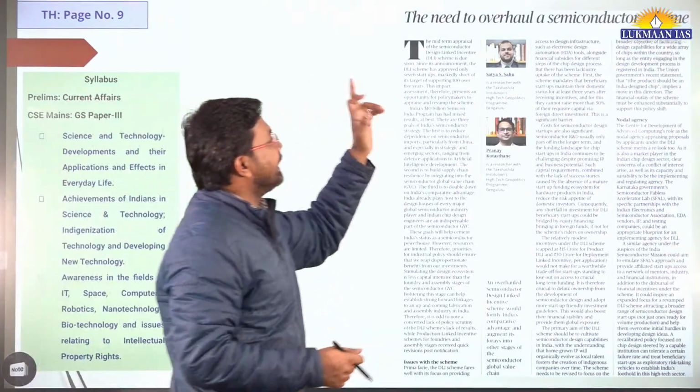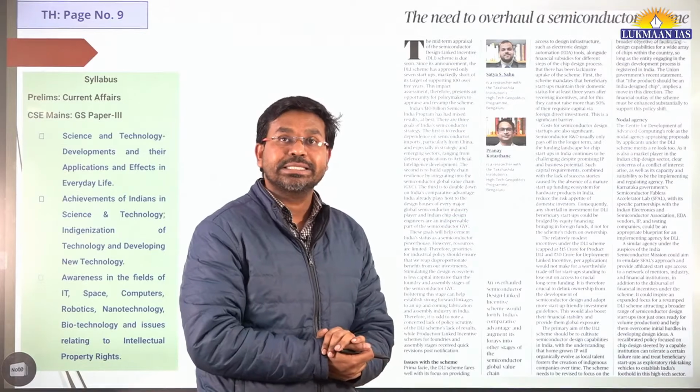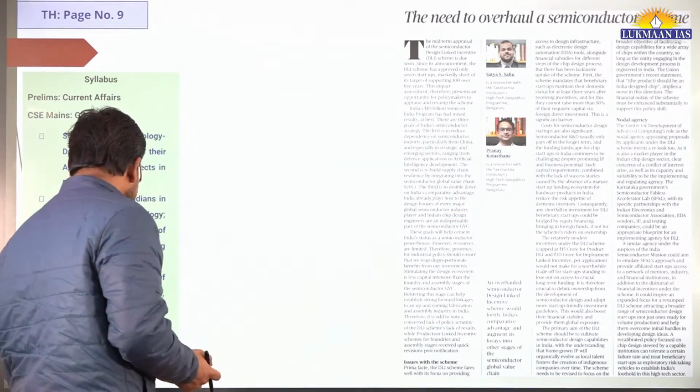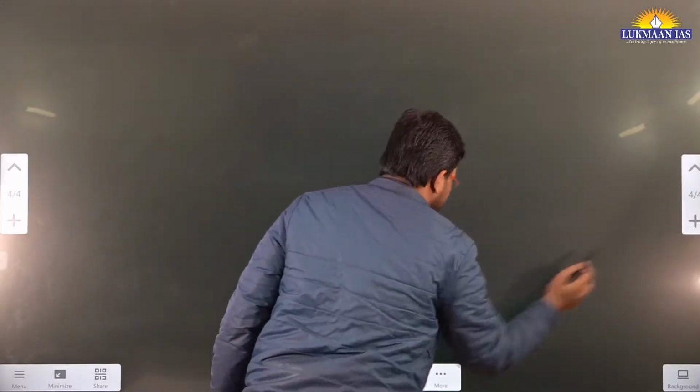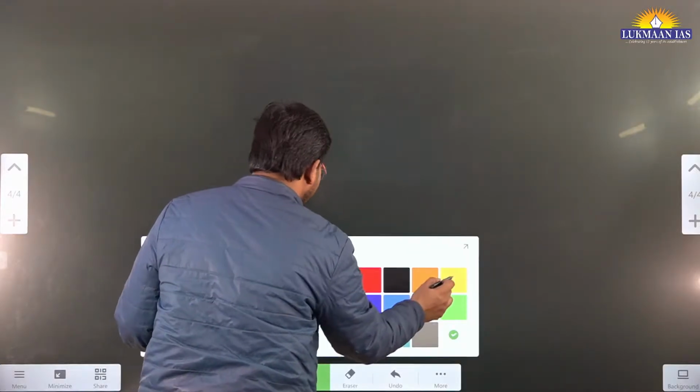It says the need to overhaul a semiconductor scheme. Okay, we are going to discuss this article quickly. This is going to be topic number 2.